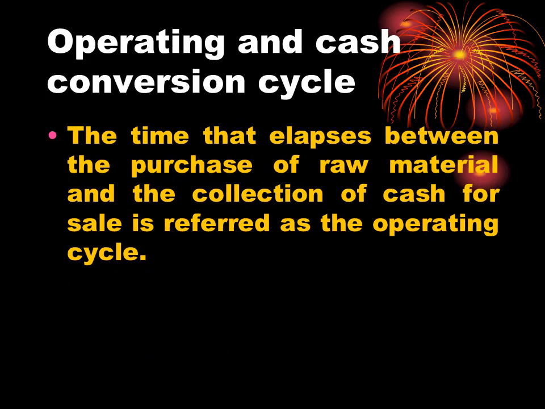The next we are going to see about the operating and cash conversion cycle. The time that lapses between the purchase of raw material and the collection of cash for sale is referred to as the operating cycle.